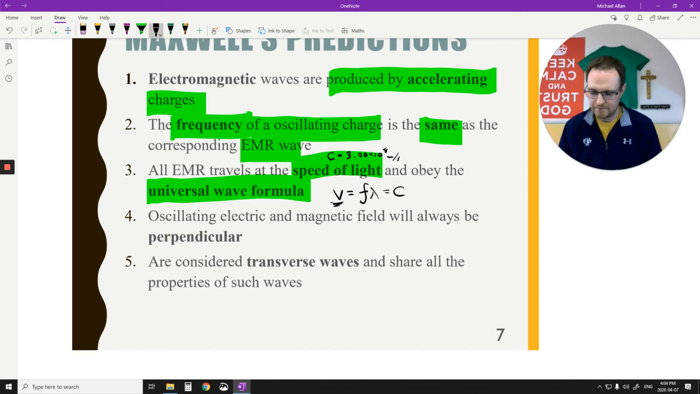Oscillating electromagnetic fields are always going to be perpendicular to each other. Now, this one's a bit harder to prove. We can prove it by using polarization. That's much later on. We can block out one of the fields and measure one field, and then block out the other and measure the other, and then notice that they're perpendicular.